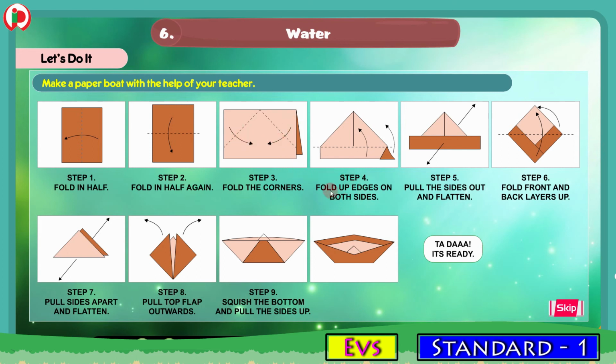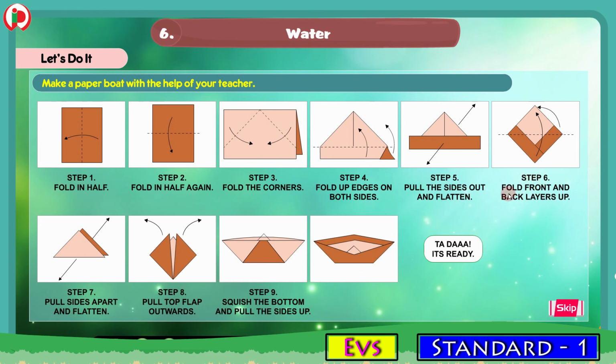Step 4, fold up edges on both sides. Now you have to fold up the edges on both sides as shown in the picture with the arrow mark. Now step 5. In step 5, you should pull the sides out and flatten.